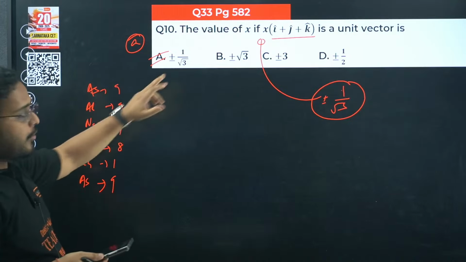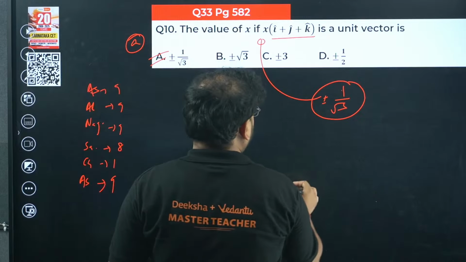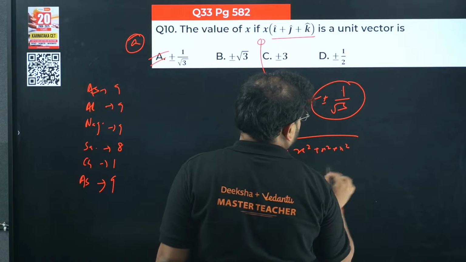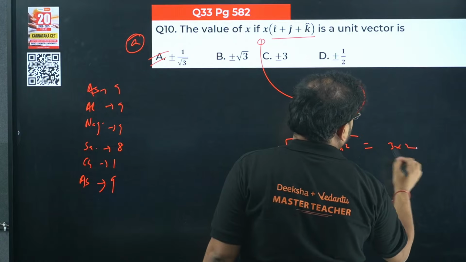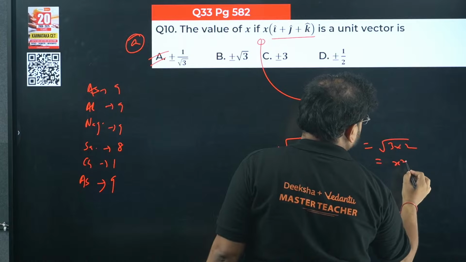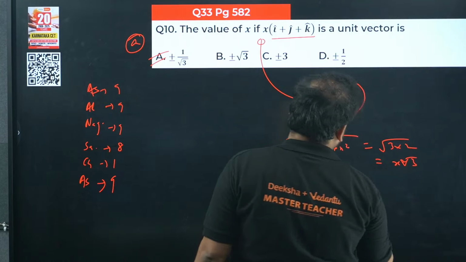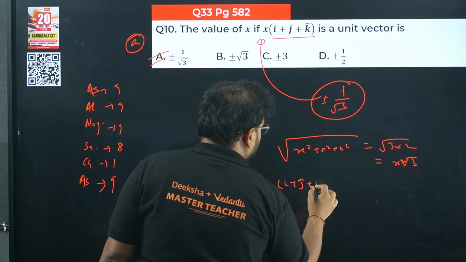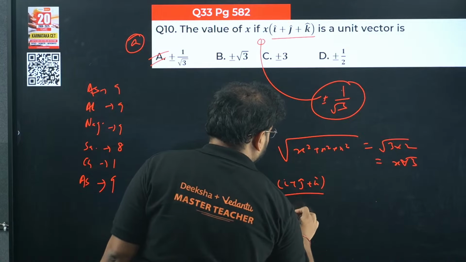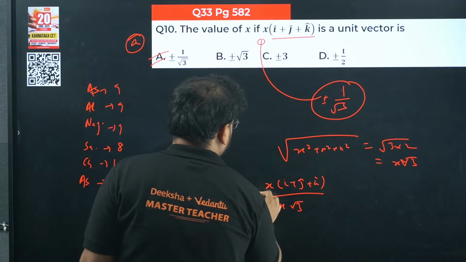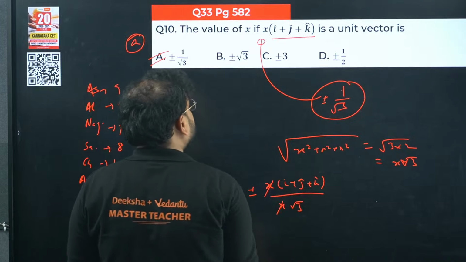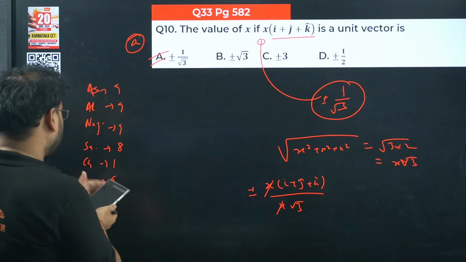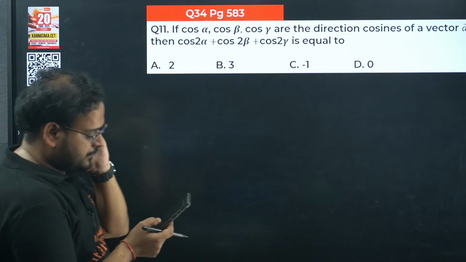If you want, do you want me to solve it? You can do it, right? We'll have x square plus x square plus x square. We'll get 3x square in the root. Answer is x root 3. And if you solve it, what are you going to get? x times i cap plus j cap plus k cap by x root 3, with a plus minus sign, of course. x cancels. 1 by root 3 is the comparison.